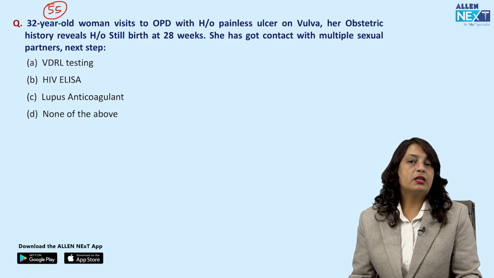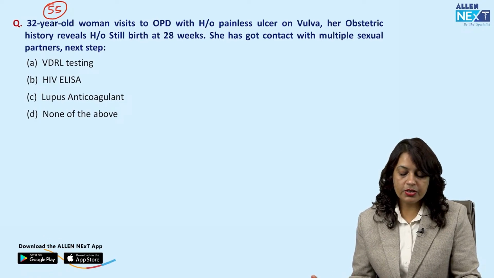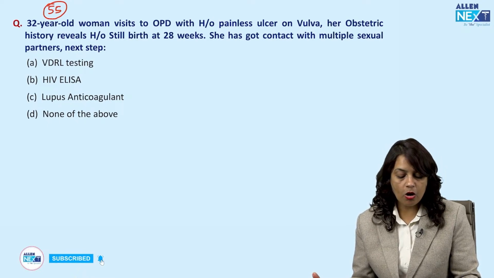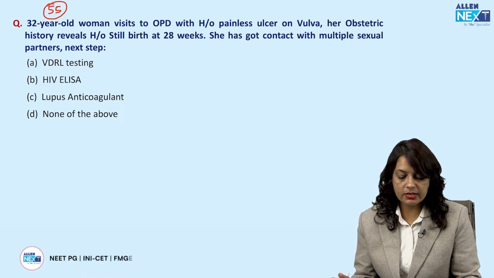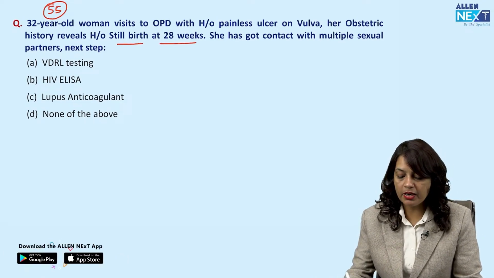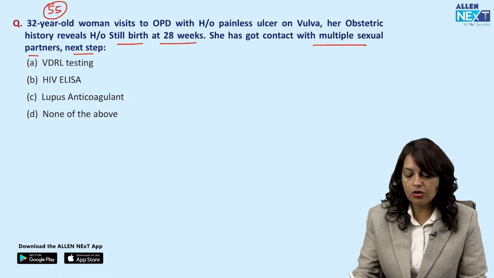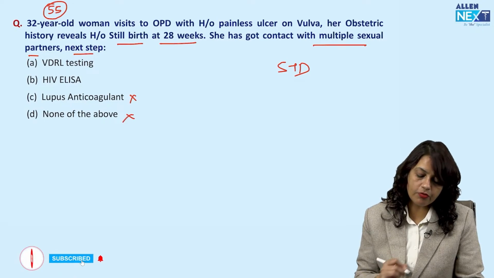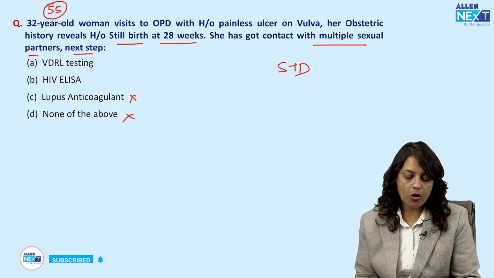Now, next, a 32-year-old woman visits the OPD with a history of a painless ulcer on the vulva. Her obstetric history reveals a history of stillbirth at 28 weeks. She has contact with multiple sexual partners. So, they are talking about an STD. Okay, lupus anticoagulant and none of the above have been ruled out. So, the options are VDRL testing or HIV testing.